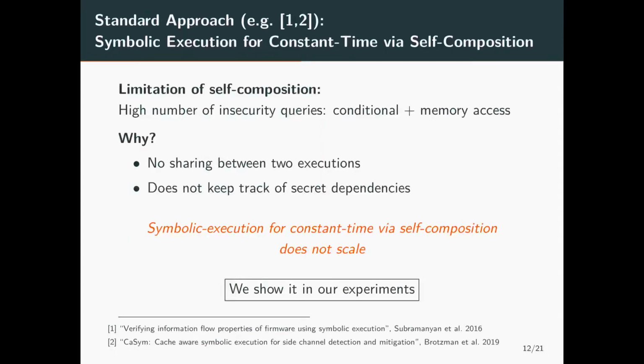The problem with self-composition is that it generates a lot of expensive insecurity queries at each conditional statement and each memory access. This is because it takes two executions with no sharing between them, and thus does not keep track of secret dependencies. We show in our experiments that symbolic execution for constant time using self-composition does not scale.